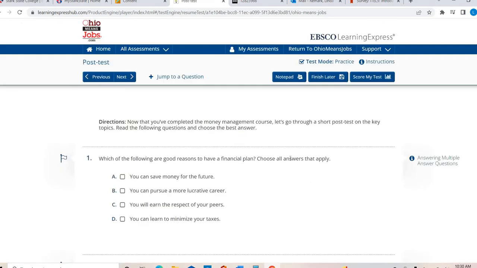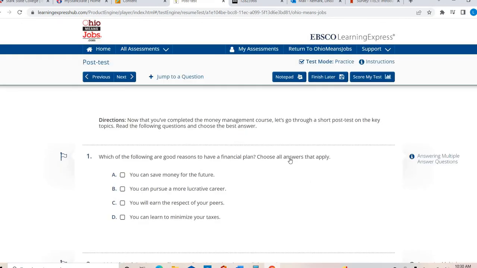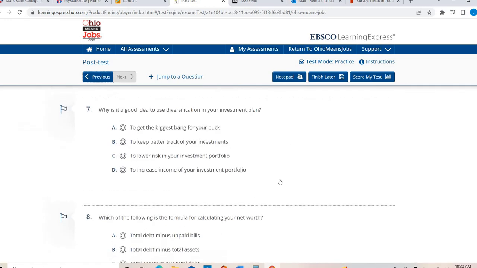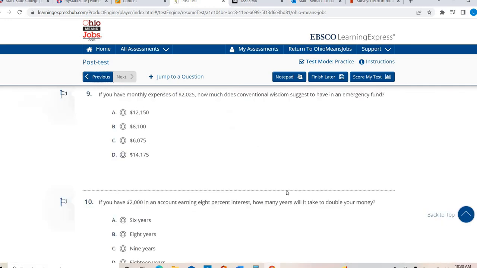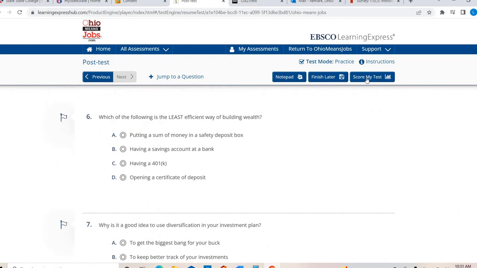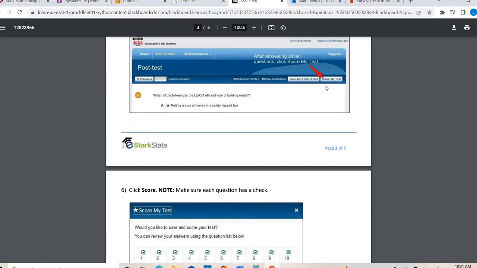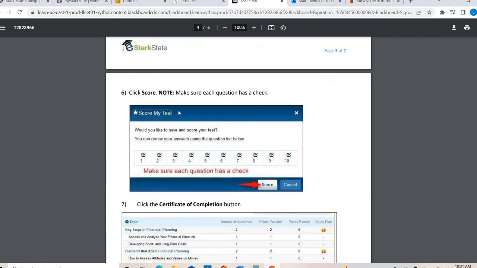There we go. So you want to make sure when you take this post test that you answer these questions and then hit next, because there are 10 questions, so you don't want to forget the rest of those. Then you're going to hit Score My Test. When you're done and you hit Score My Test, it tells you in the PDF, it's going to bring up this box. And you're just going to double check that all of the questions have been answered.